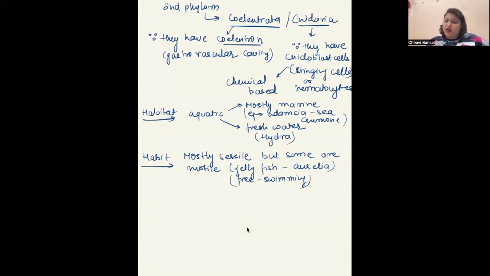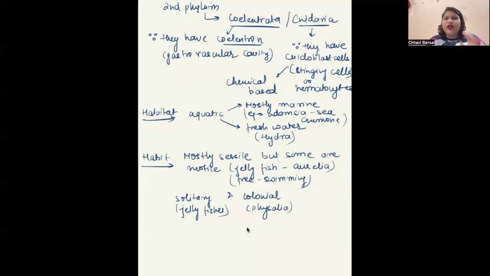There is another habit also, which is solitary and colonial. What is solitary? Being alone. For example, jellyfishes stay alone. And colonial means they live in a group. For example, Physalia.